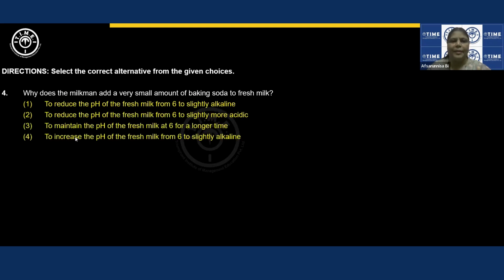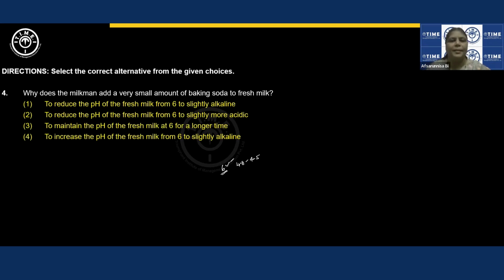Why does the milkman add a very small amount of baking soda to fresh milk? I guess every one of you might know the answer. Very simple question. Fresh milk has a pH of around 6. A decrease in the pH value to around 4.5 causes casein in the milk to get separated out. Milk is actually a colloidal solution, so if we want the milk to stay in its colloidal state, we need to have a pH of 6 or greater than that.